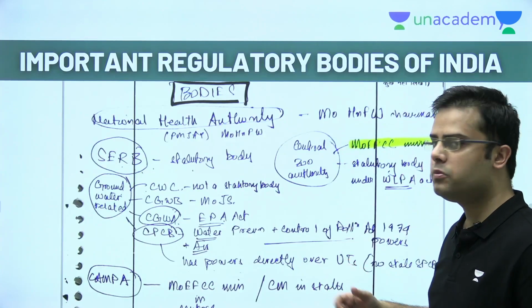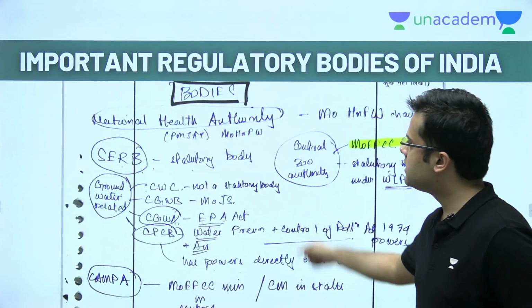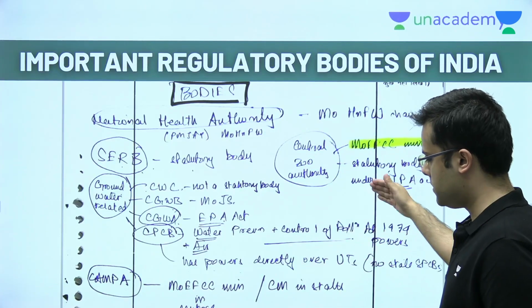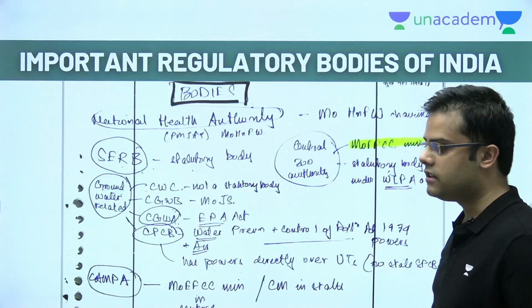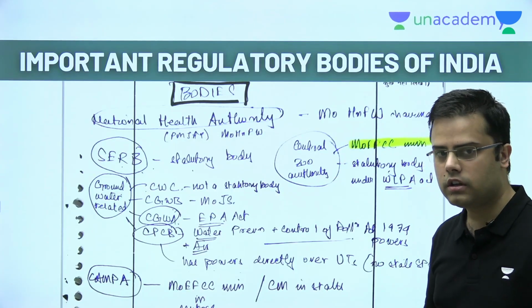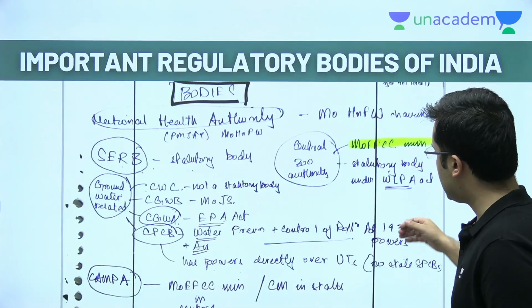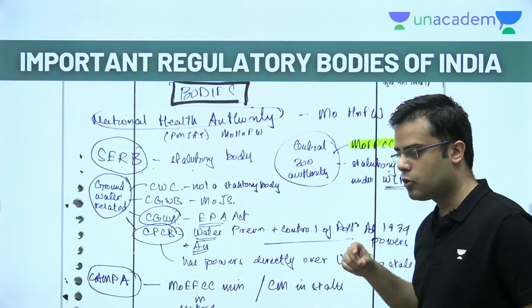Because what I used to do before my prelims is go back here and revise this. And this is a long page also. This is again not exhaustive. I just want you to take back home the approach that you can list the bodies, their prime ministers, their chairman, as well as some quick points about it.